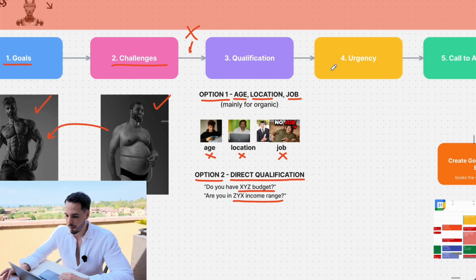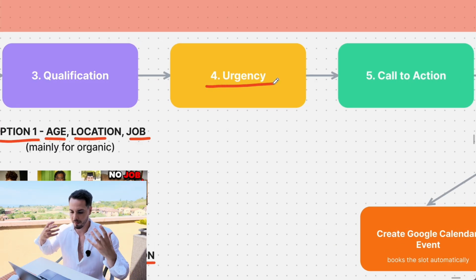Now, after the qualification, obviously we create some urgency. Why do people want to make a change now? Why is it important for them? Come on, let's take action.